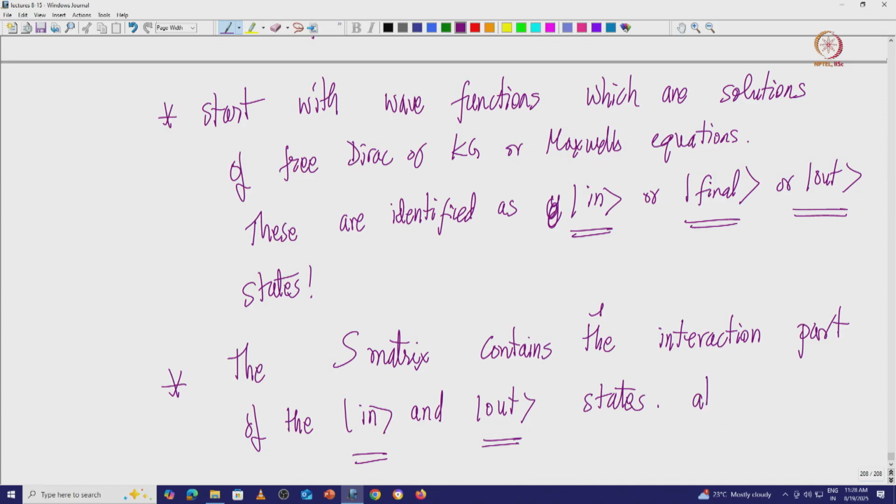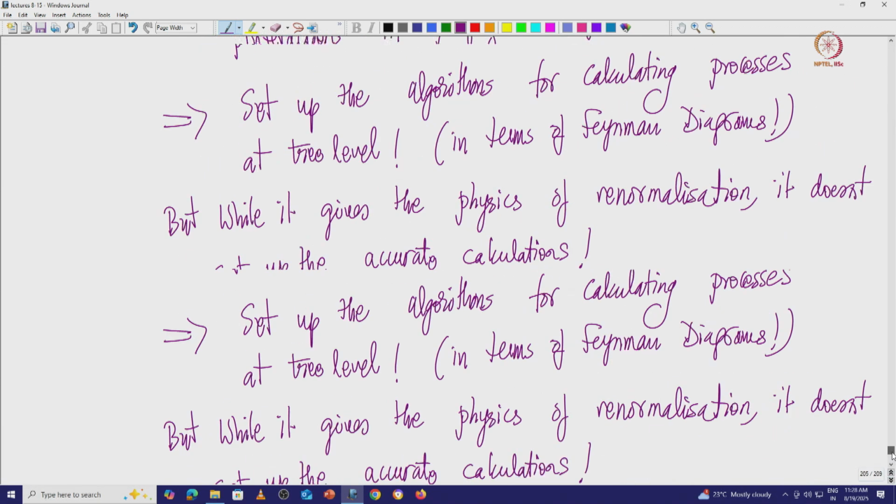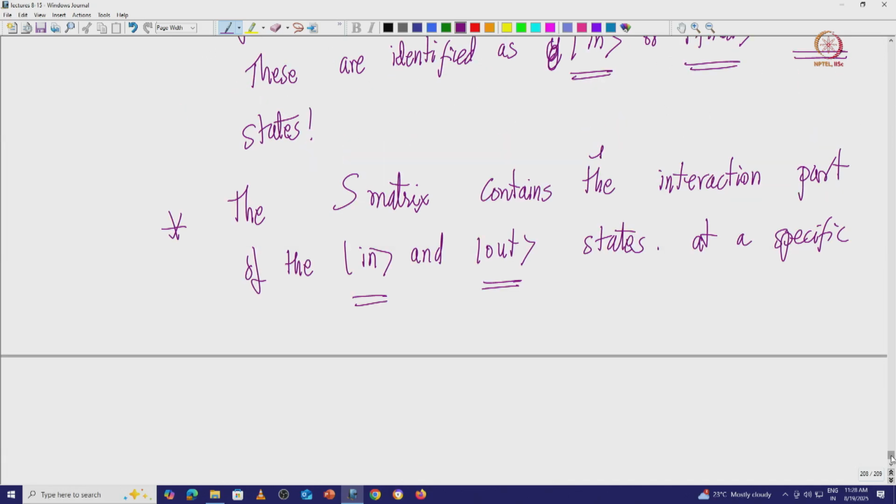So for all the wave functions, the interaction is nothing but the multiplication of all these wave functions sitting at one particular space time point. That is your interaction picture.